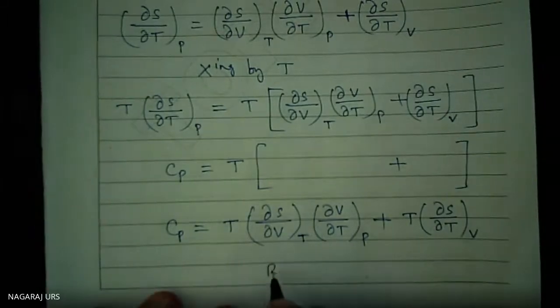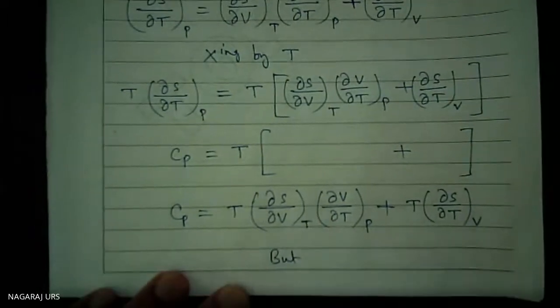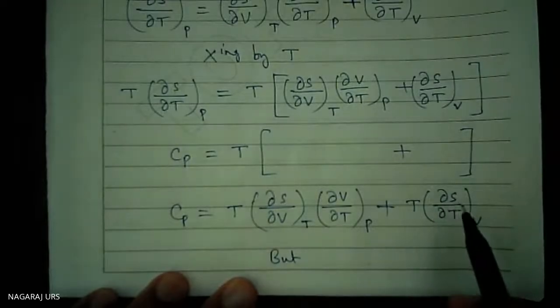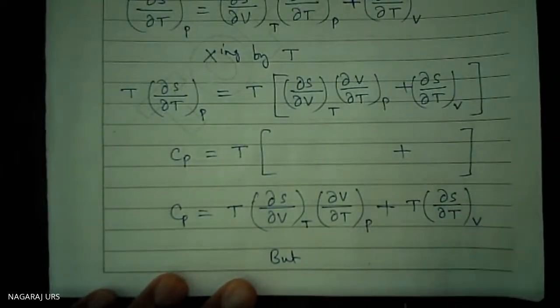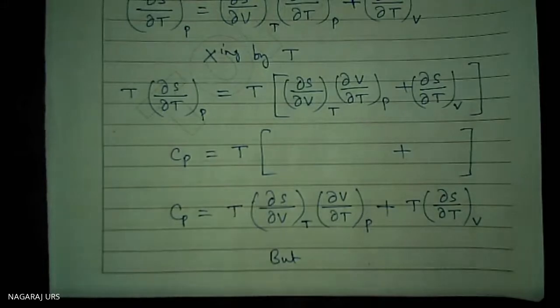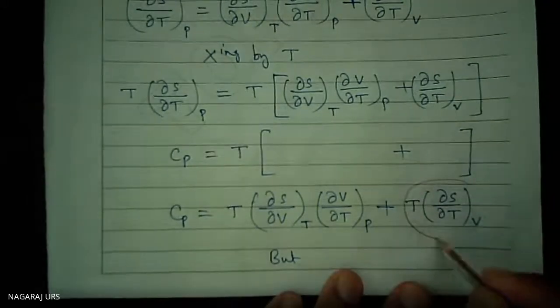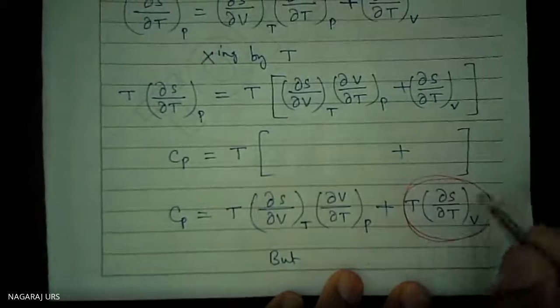But T into del S by del T at constant volume is equal to this one.